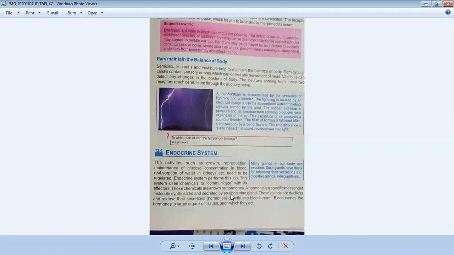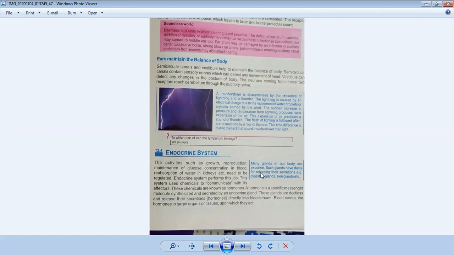Now how does the endocrine system work? It works with hormones. Hormones are special chemicals produced in the form of fluid in the glands, and they are transported in the blood to control the functions. We can say the endocrine system consists of endocrine glands. You can also see the box.